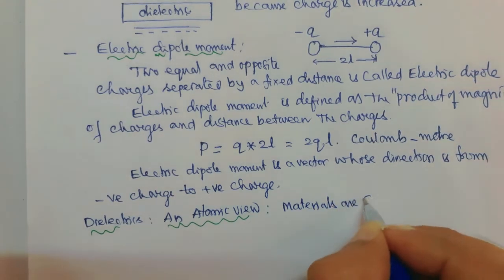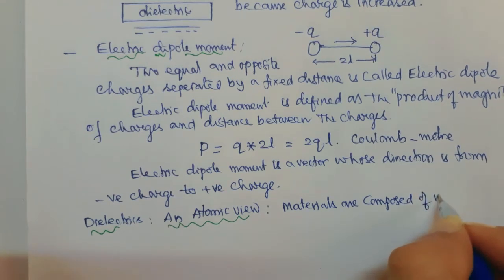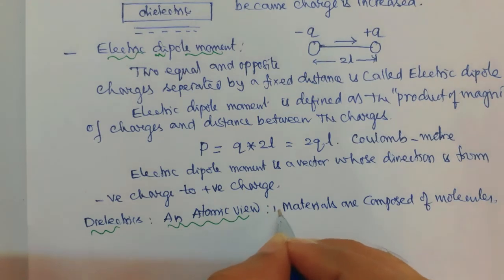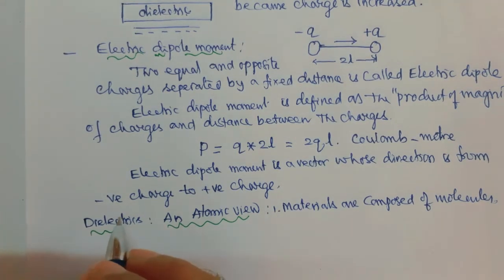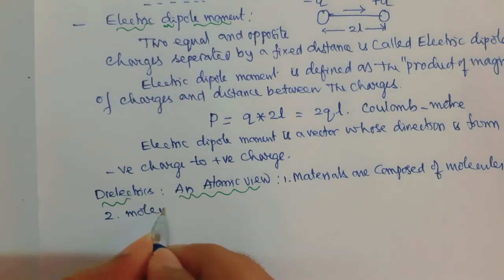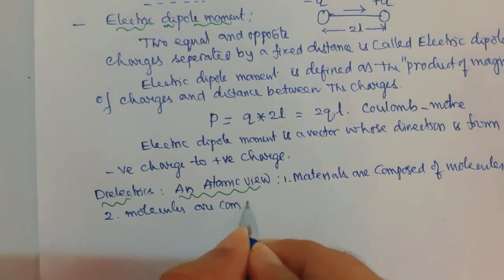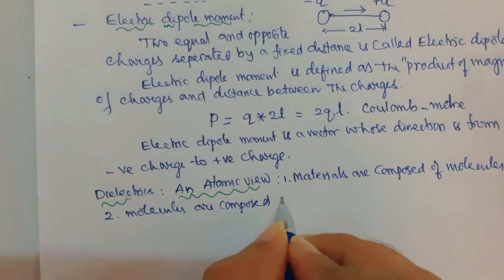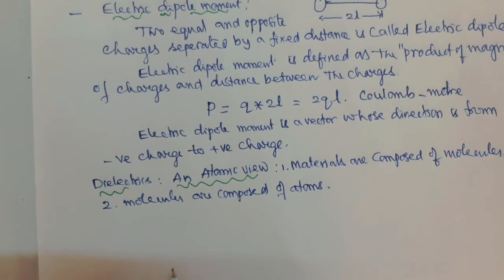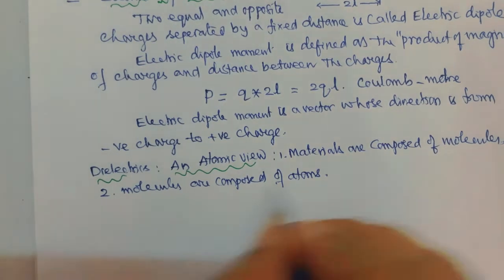So materials are composed of molecules, and the molecules are composed of atoms. Every atom consists of positive and negative charges in equal magnitude.